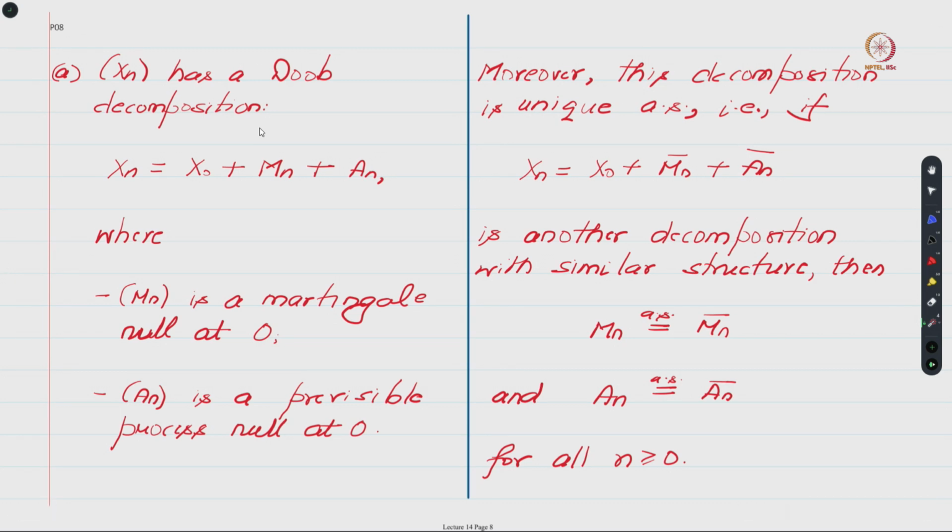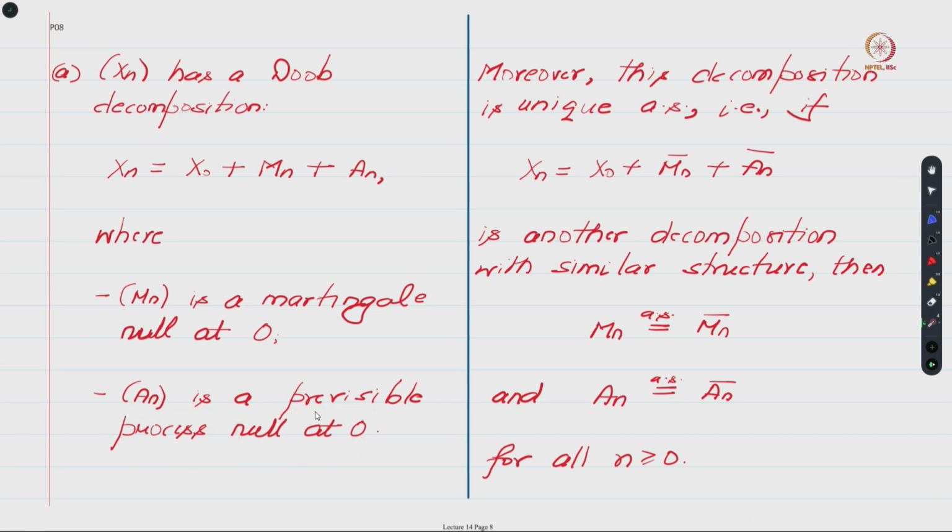It says that you will be able to express Xn as a sum of X0, which is the initial value of your Xn process, plus Mn plus An, such that the sequence of Mn values forms a martingale which is null at 0, which means that M0 is 0, and this An process is a previsible process null at 0. Is this okay?